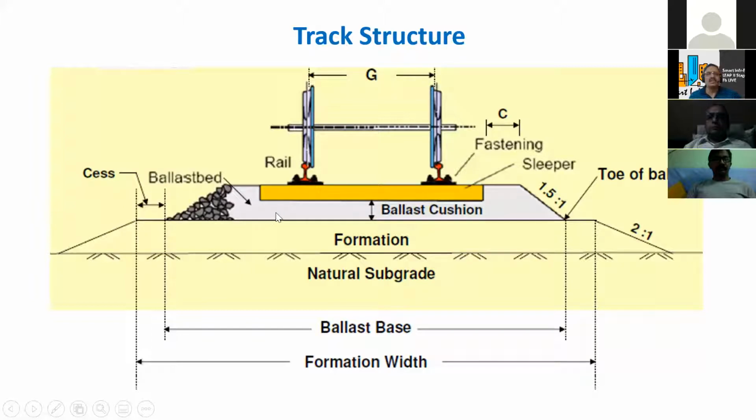This is called the ballast bed, and we have this formation embankment depending on the levels of the ground, and we have this natural subgrade. So these are the various important things: the slope for this embankment, the slope for the ballast, and the dimensions required for various gauges.